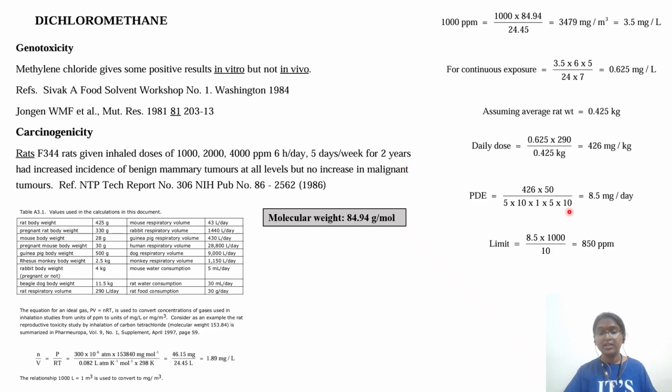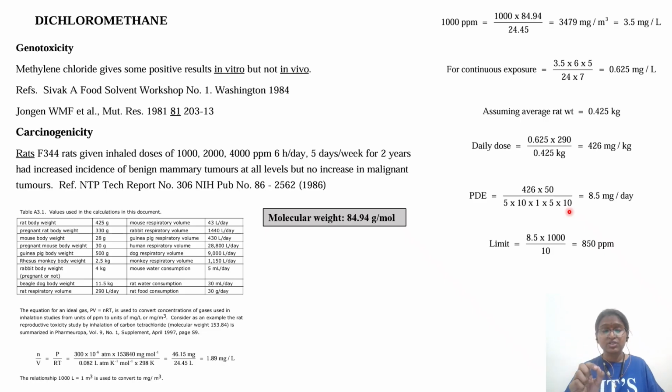F4 is 5. Here the critical point to understand is that, particularly in the case of the ICH Q3C guideline, they have very clearly given this. If you look into the EMA guideline, or the ICH Q3D guideline or some other guideline with respect to permitted daily exposure, they will not differentiate cancer. For carcinogenicity, they will consider a higher conservative factor F4 of 10.